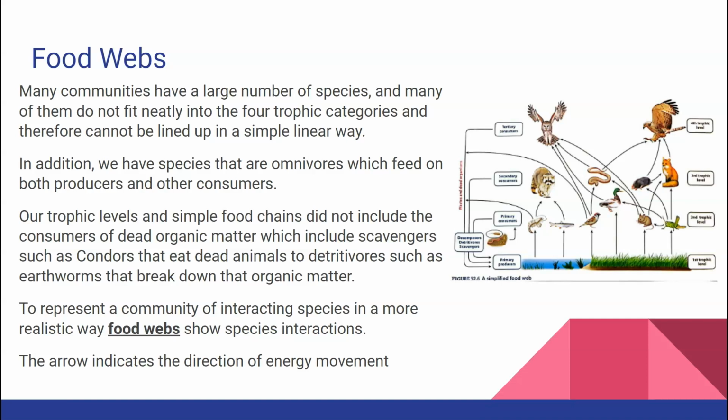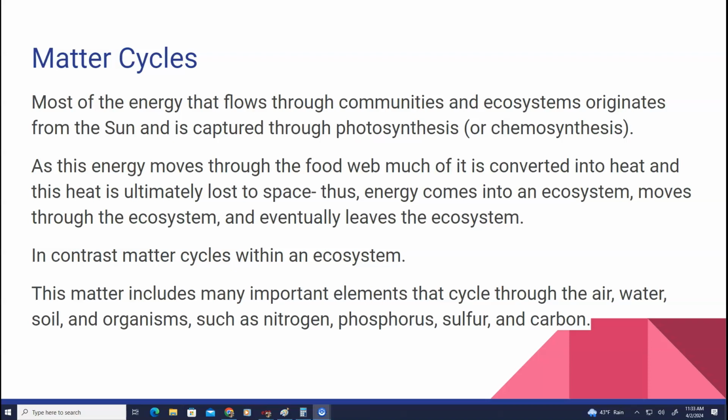We could have certain individuals having several predators or certain individuals eating several food sources. So a food web will show more species interactions, and the arrows in the food web indicate the direction of energy movement. Matter will cycle through the environment. Most of the energy that flows through communities and ecosystems originates with the sun and is captured through photosynthesis. As the energy moves through the food web, much of it is converted into heat, and this heat is ultimately lost to space. So energy comes into an ecosystem, moves through an ecosystem, and eventually will leave that ecosystem. And matter cycles within an ecosystem as well.